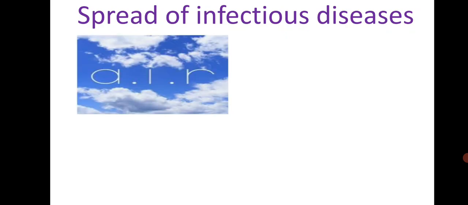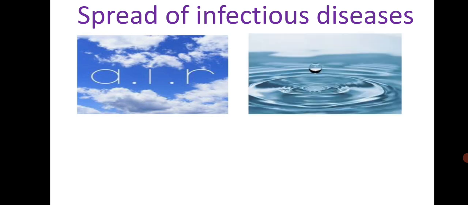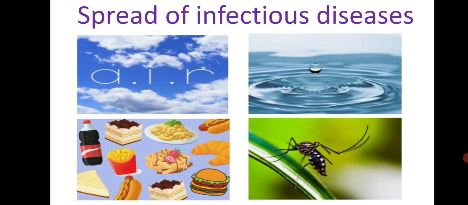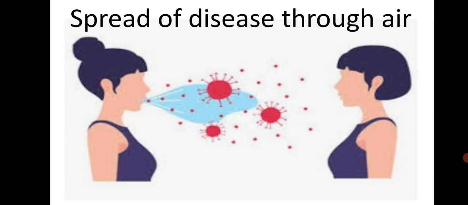What are the different ways in which infectious diseases spread? They spread through air, water, food, or even through insects. Let us begin with the first one, that is spread of disease through air.